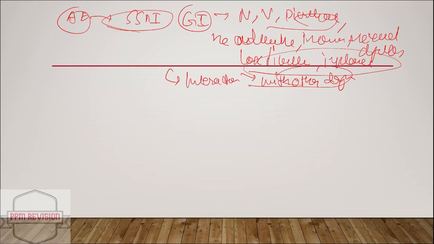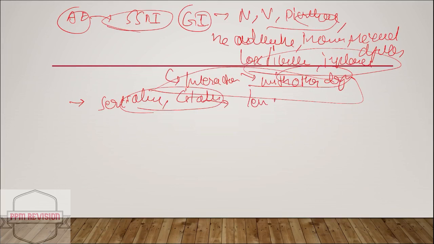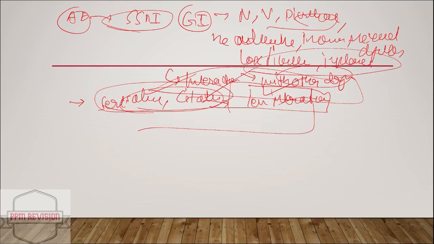Now looking at the other drugs, in case of sertraline, citalopram, they have less interactions. They have less potential for interactions with such drugs. So citalopram, escitalopram, as well as sertraline have less potential for interactions. Now moving ahead, we'll be quickly looking at drug interactions. I think I'll continue that in the next video.